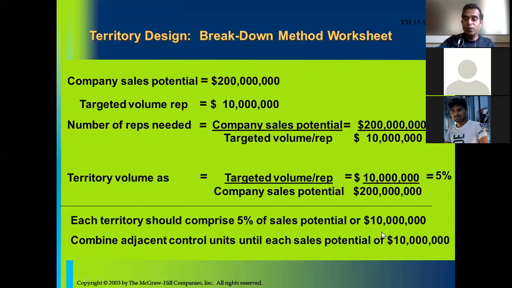Let's say there are two control units. One has a sales potential of $7 million and another smaller control unit has a sales potential of $3 million. So in order to design one territory, the company can combine both the control units, the $7 million potential plus the $3 million potential, to arrive at a single territory. This is what is meant by combine adjacent control units until each has a sales potential of $10 million. I hope this was relatively easier compared to the build-up method.